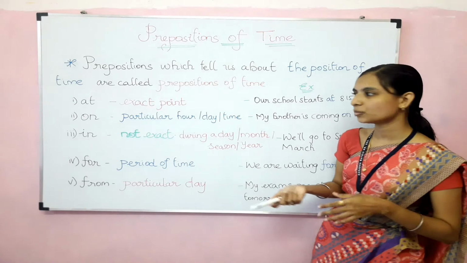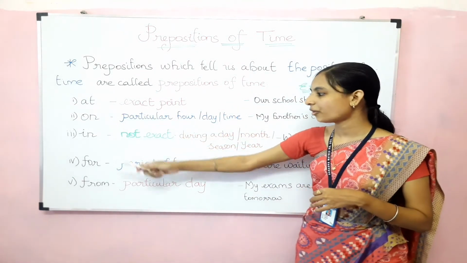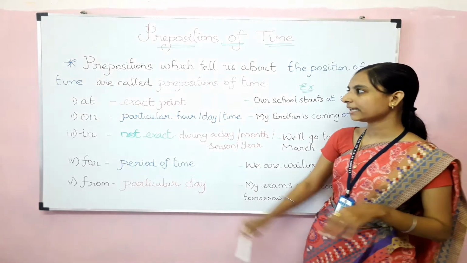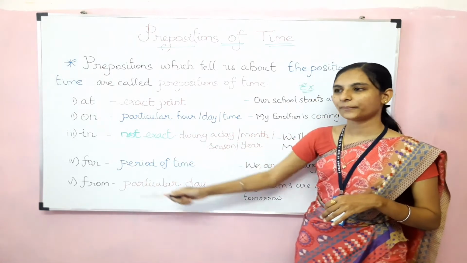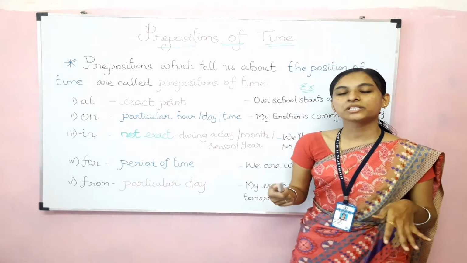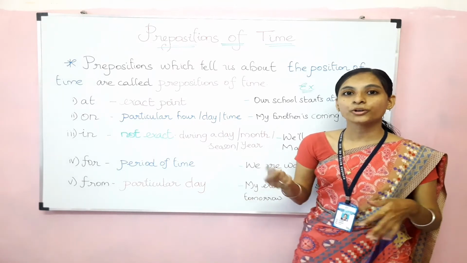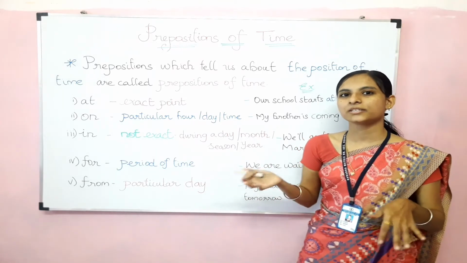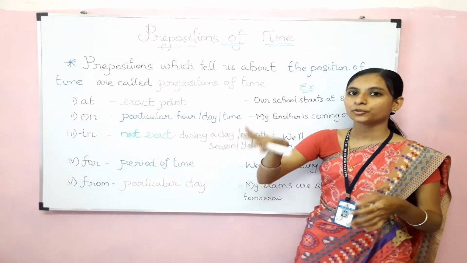So what are those words? They are at, on, in, for, from. I repeat again: at, on, in, for, from. So these are the 5 prepositions which can talk about the time, the position of time, in a sentence.